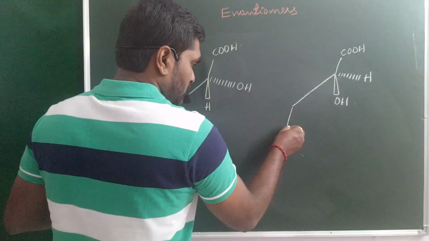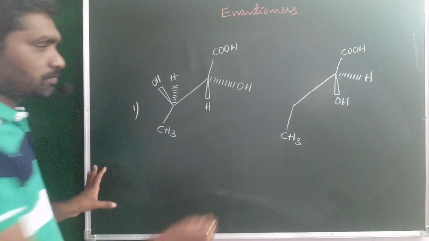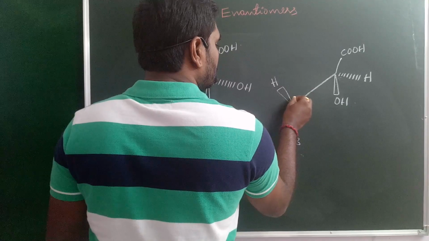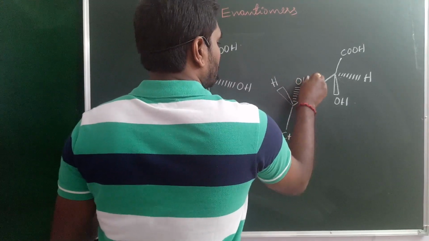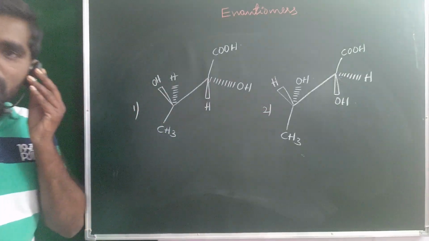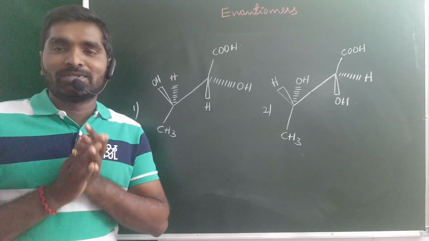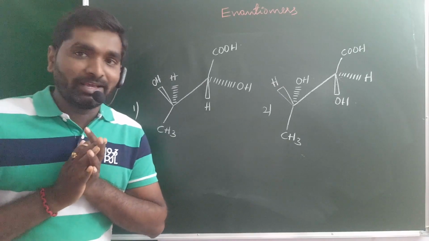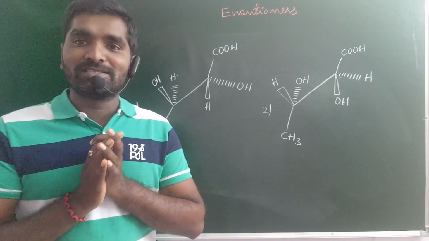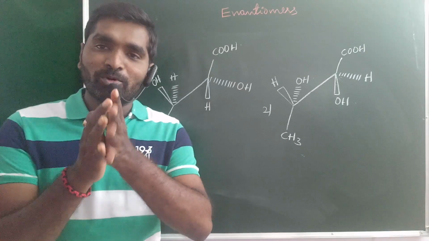Next one, CH3, H, OH. Look at this one. So this is compound 2. So what is the relation between the first one and the second one? Whether they are identical, or enantiomers, or diastereomers, or 1 and 2 may be meso. What is your answer?